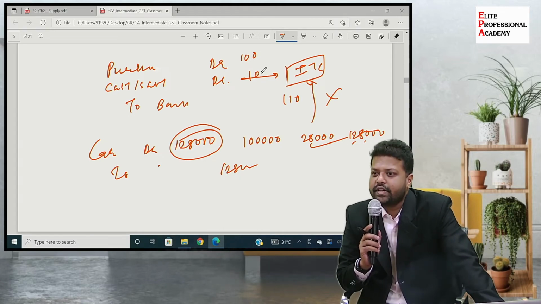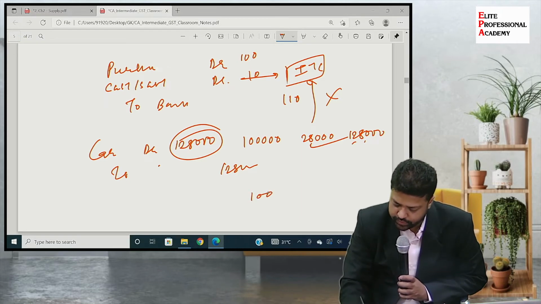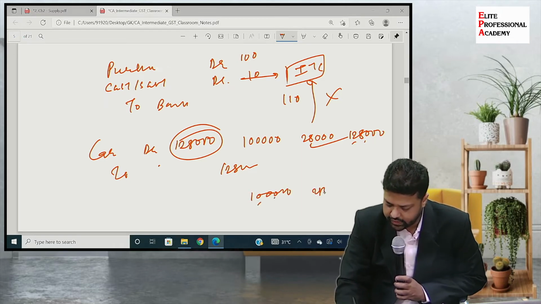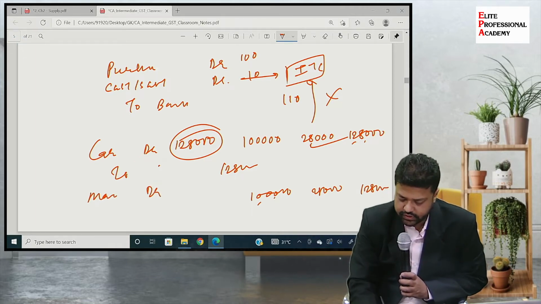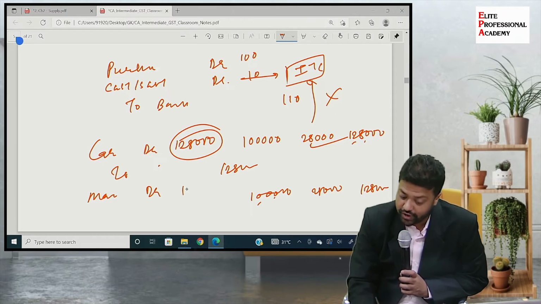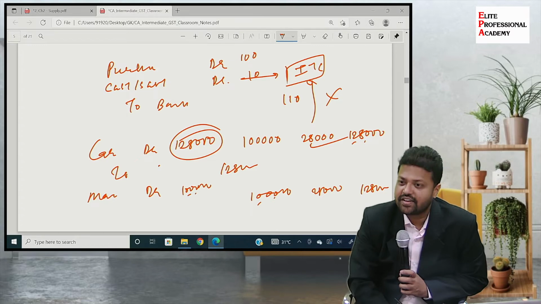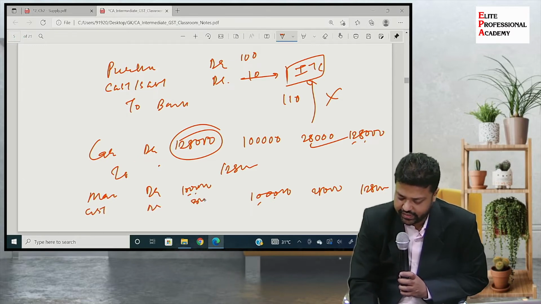No, for example, if I buy machinery, same amounts, 1 lakh rupees, 28,000 and 1,28,000. In this case, machinery account debit, how much? 1 lakh. CGST, SGST debit 28,000 and to bank 128.